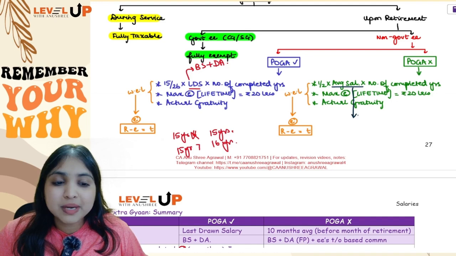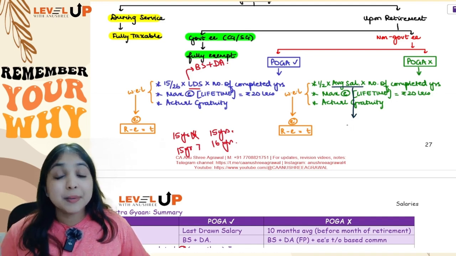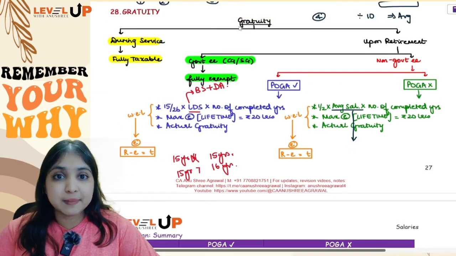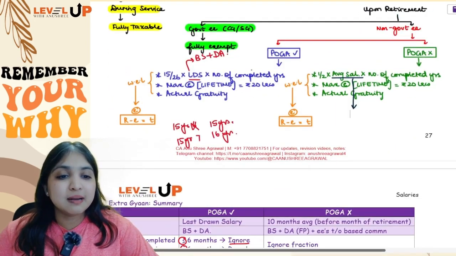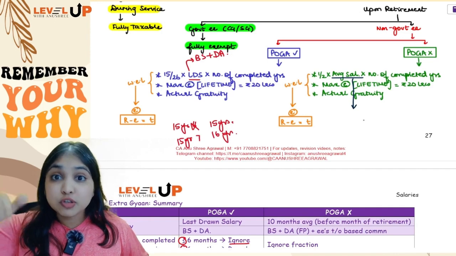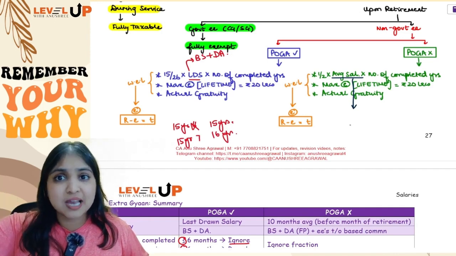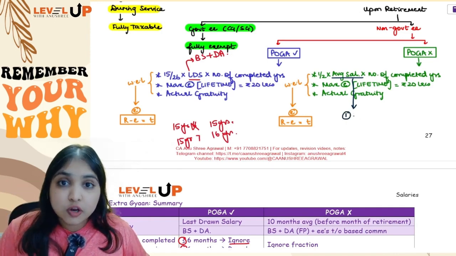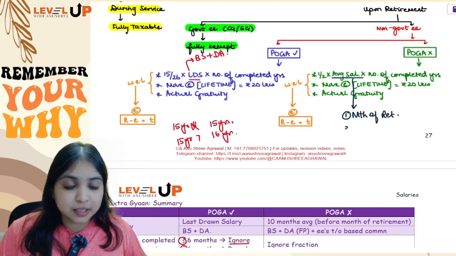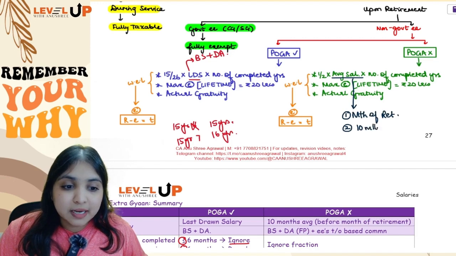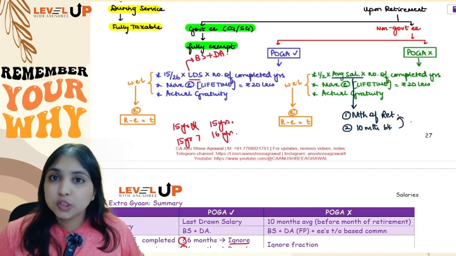Average salary will be how many months average? 10 months average. But 10 months before month of retirement. In leave salary, it was 10 months before date of retirement. Here it will be 10 months before month of retirement. So same 4 steps which I told you in leave salary, only one thing will change. Your first step will be month of retirement, not date of retirement, month of retirement. Your second step will be 10 months before this month of retirement.